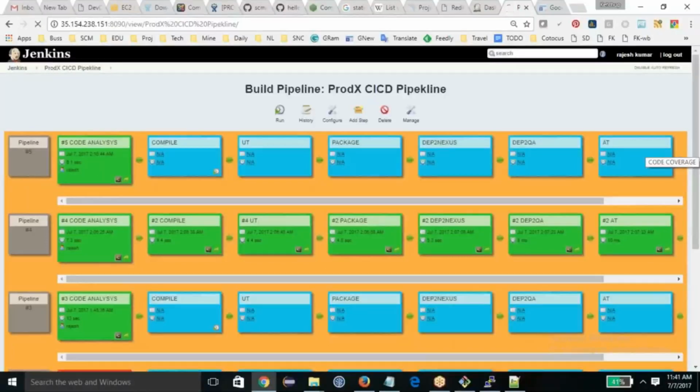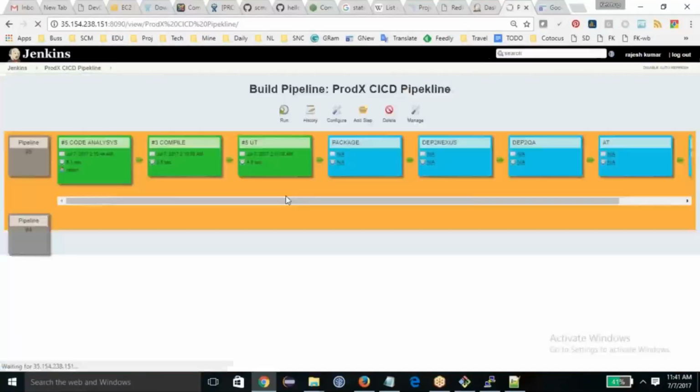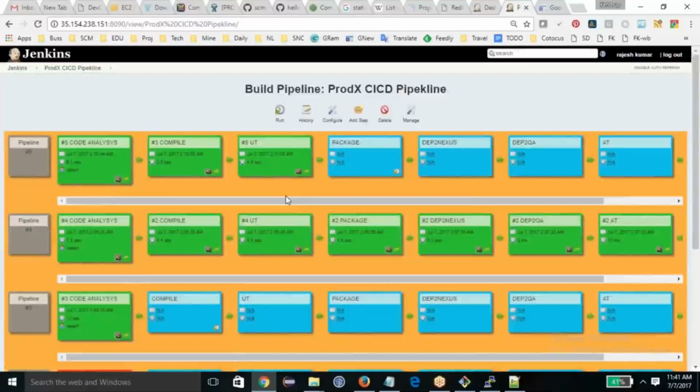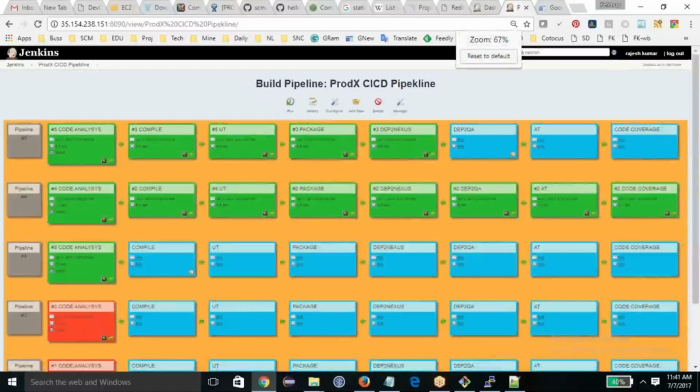Now some of the things which are pending, automatically this will keep running. Whenever it's a failure, anyone can see that it will become red, and then you have to fix those issues immediately, revert the changes or whatever has to be done. So in order to fix those issues, you have to be prompt. You can display it somewhere near your workspace on your big screen, so everyone will be notified of the status of your project, where it is failing, whether it's in code analysis, compilation, UT, packages, deploy to Nexus or deploy to QA, or acceptance testing or code coverage. Where exactly it is failing, everything will be monitored.